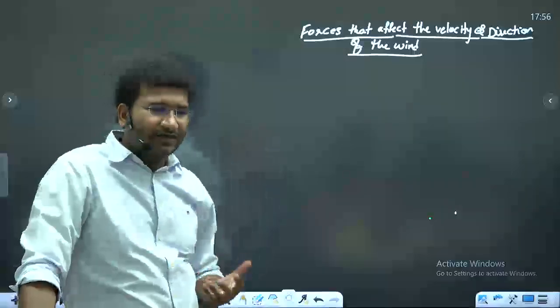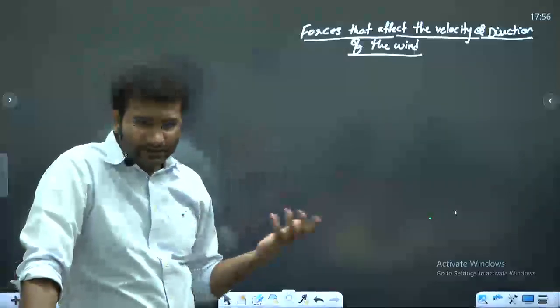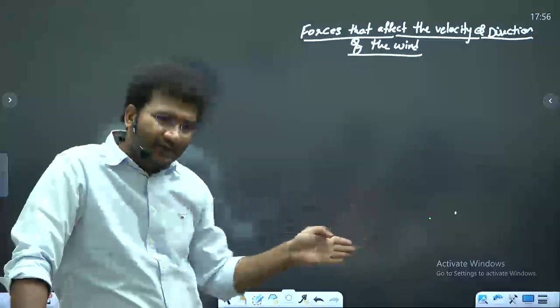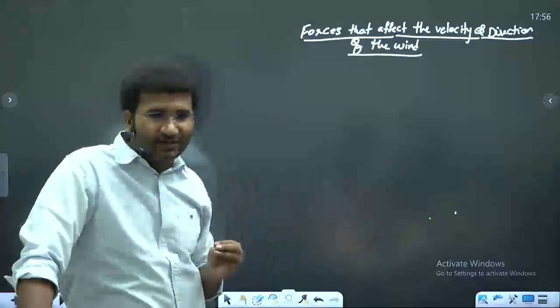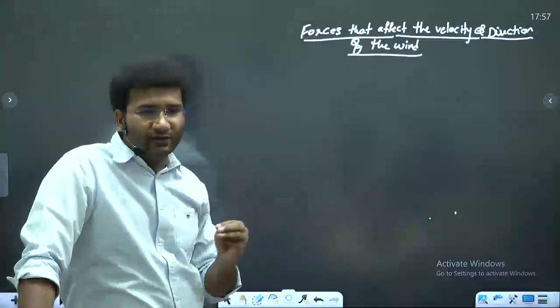Got it? So we are going to discuss the factors that influence the speed, that is velocity, and the direction of the wind. So why should the wind move only in this direction? Why not the wind moving in this direction? It is simply because of the concept of high pressure and low pressure.